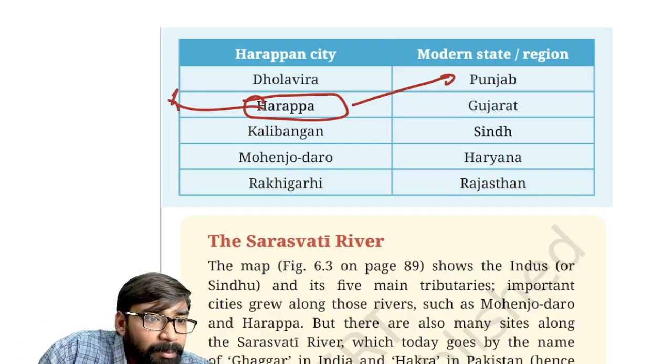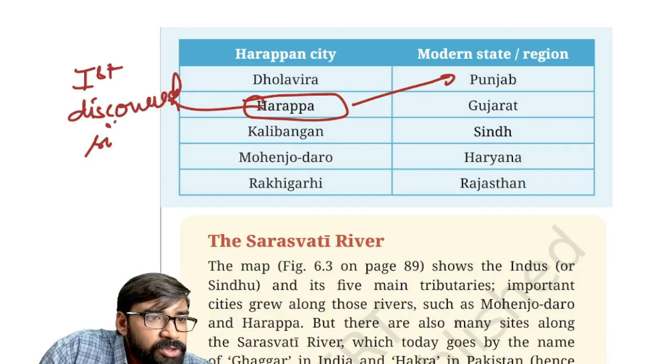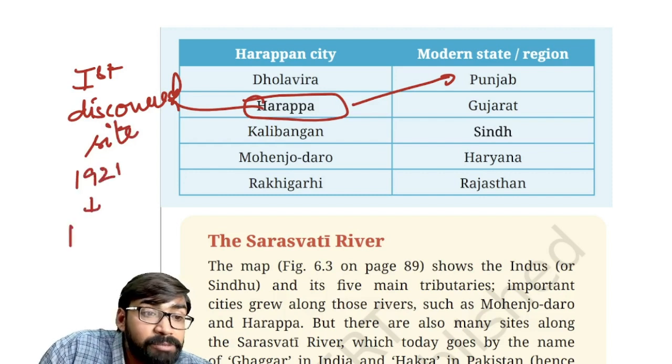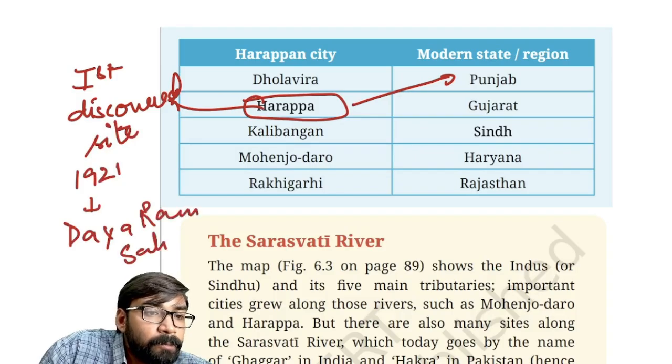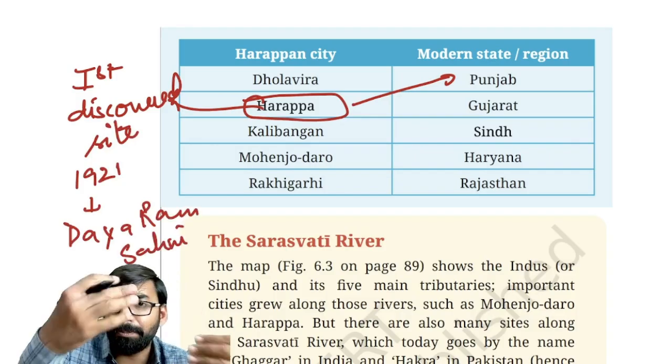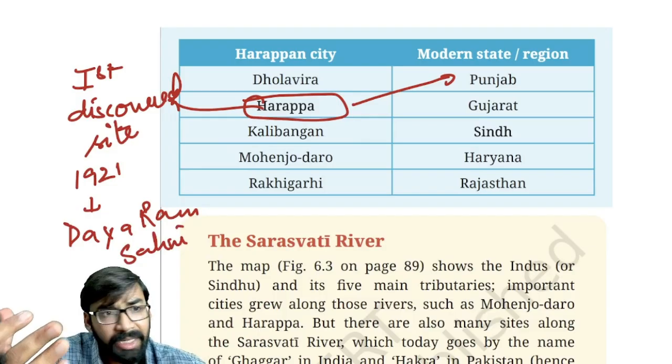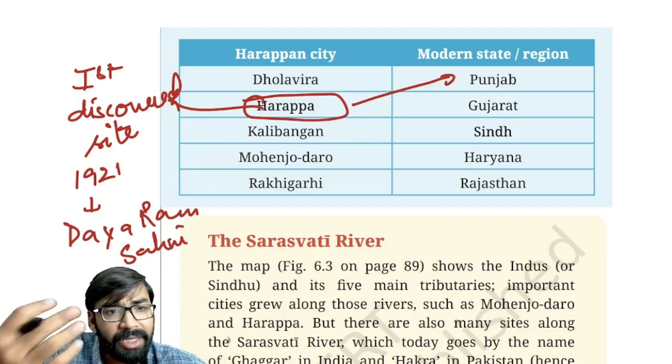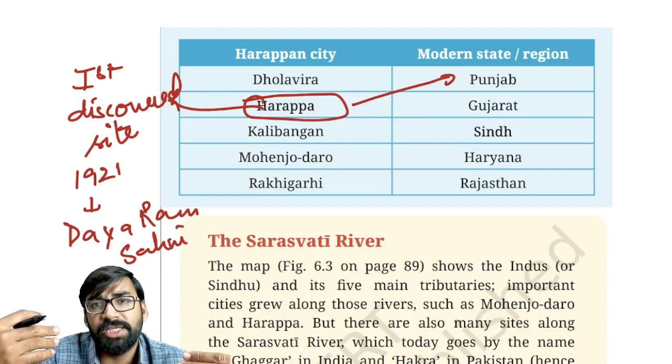Because Harappa was the first discovered site in 1921 by whom? By Dayaram Sahni. So it came to be called the Harappan civilization.